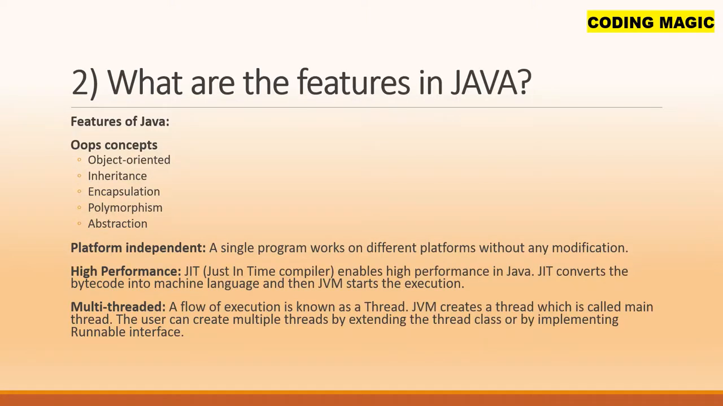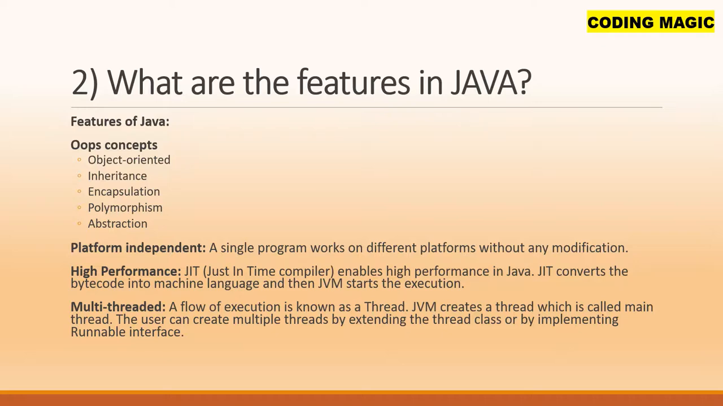What are the features in Java? Basically, you can talk about the OOPS concept. It's object-oriented, and it has four concepts: inheritance, encapsulation, polymorphism, and abstraction. Platform independent: a single program works on different platforms without any modification. High performance: the just-in-time compiler enables high performance in Java. JIT converts the bytecode into machine language and then JVM starts the execution.